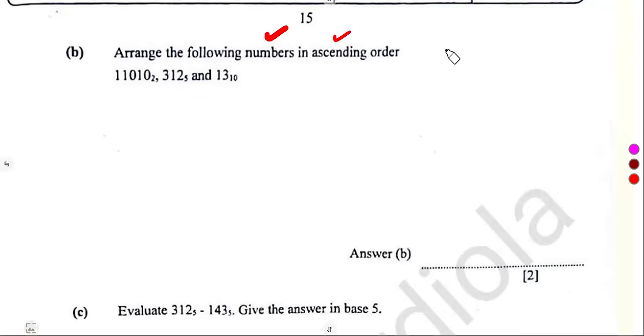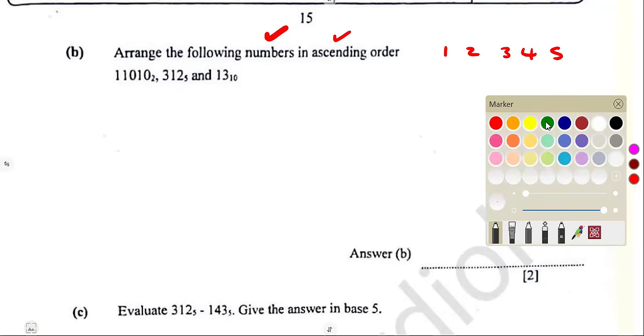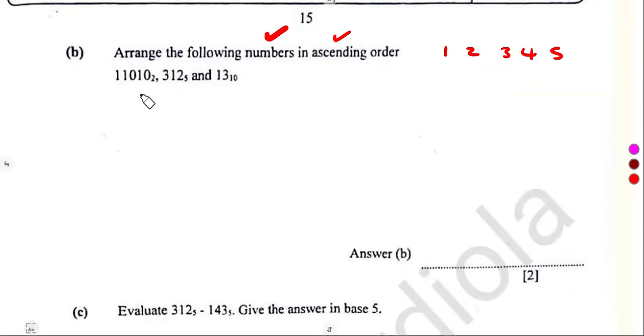Arrange the following numbers in ascending order. Ascending order, as we understand, is increasing: 1, 2, 3, 4, 5, and so on. These numbers that we are given are just given randomly, and we can see different bases there. So how can we compare these numbers? It is best for us to compare if they are in base 10. It is a base that we understand.